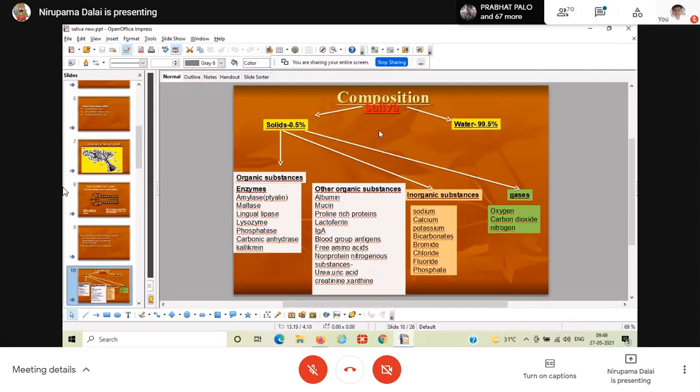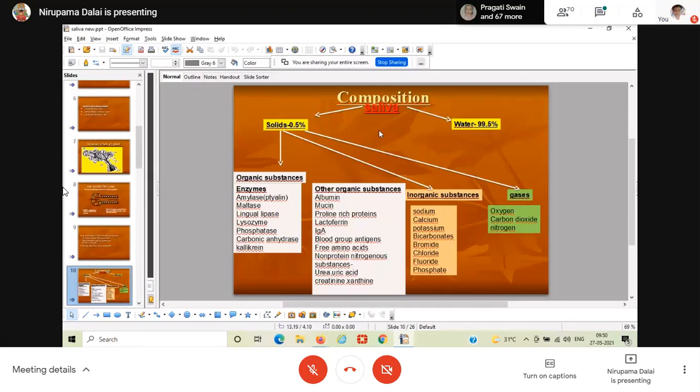Also, a little bit of lingual lipase is there in the composition, which is helpful for the digestion of lipid, the digestion of fat. These lingual lipases are secreted from the von Ebner's gland.